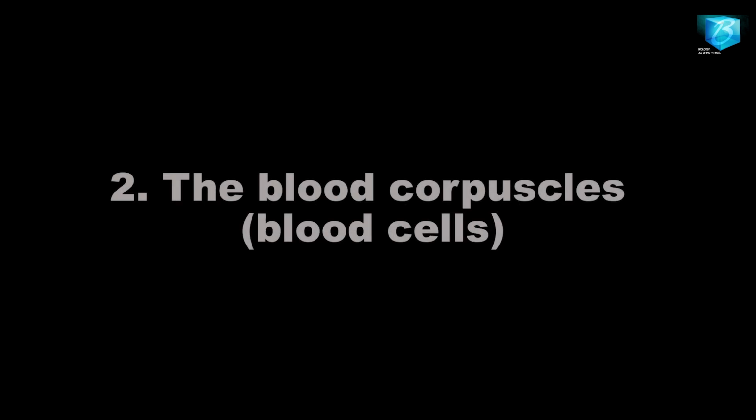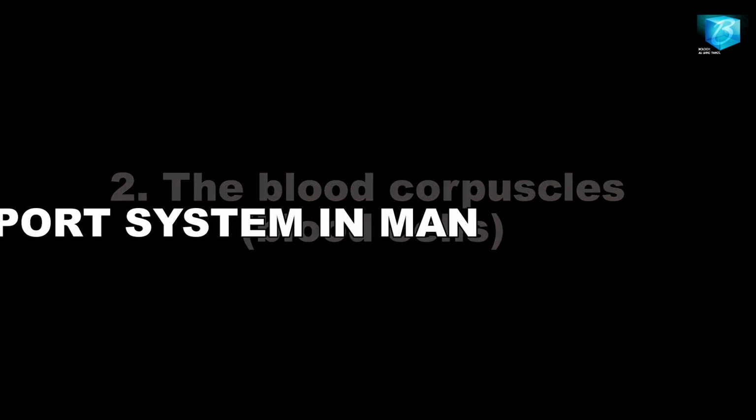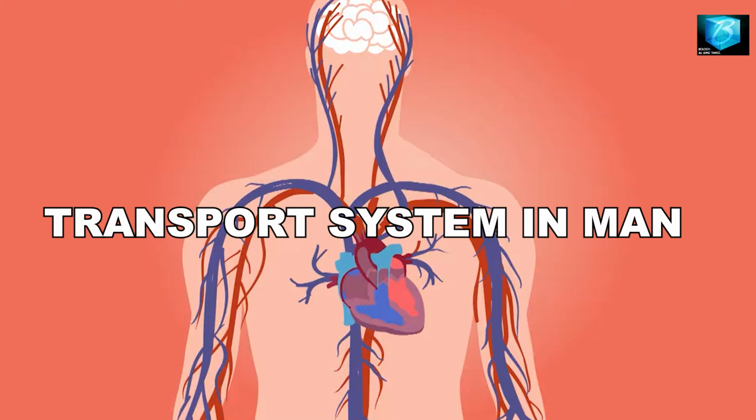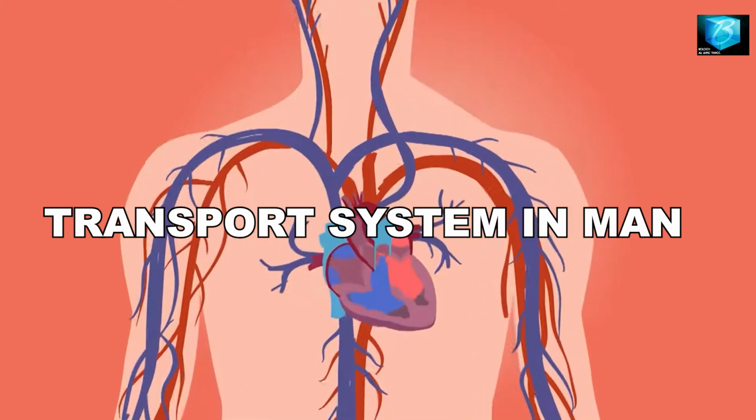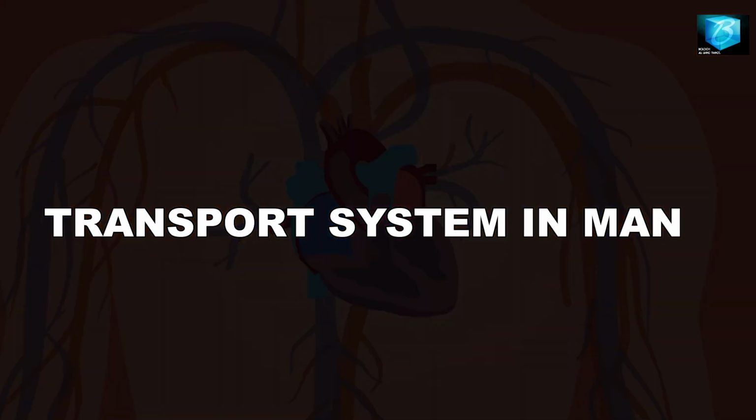Component number one is called the plasma. The plasma is the liquid part of the blood, while the second component is the blood corpuscles. These blood corpuscles are also known as the blood cells. Let's first explain the plasma. The plasma is the fluid part of the blood, as I said, and it is made up of about 90% of water, and the remaining 10% is the dissolved materials in the water.